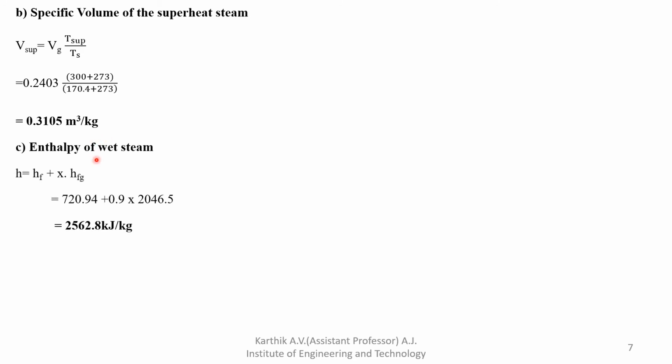Next, how to find out the enthalpy of wet steam? The enthalpy of wet steam formula is Hw.